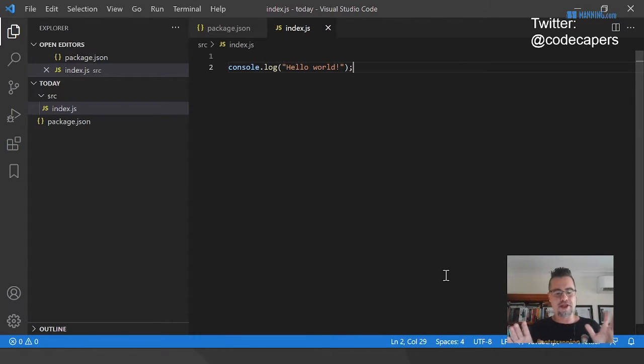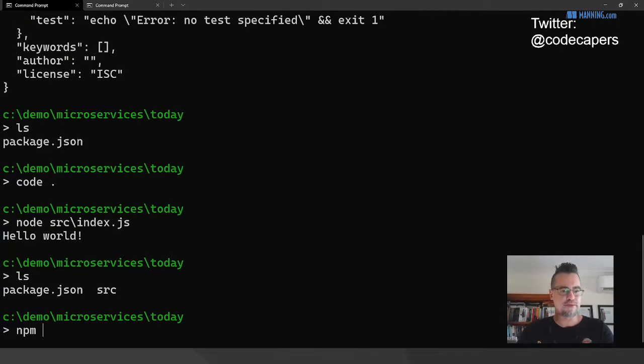Most people install a package from the npm Node package repository in order to make this kind of thing a little bit simpler. So that's what I'm going to do today as well. And the first package I'm going to install is Express. Express is the de facto standard framework for building a REST API or a web server in Node.js.